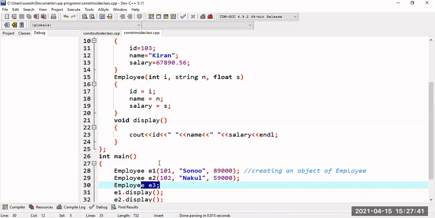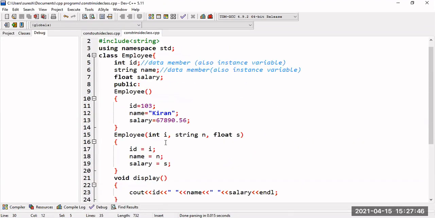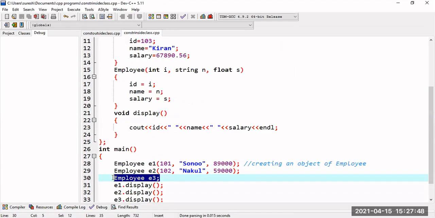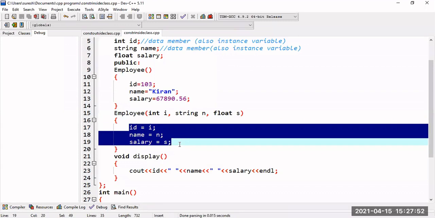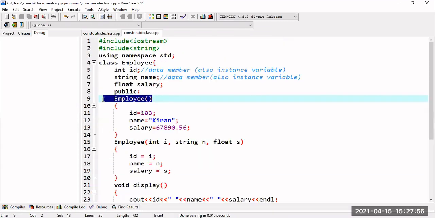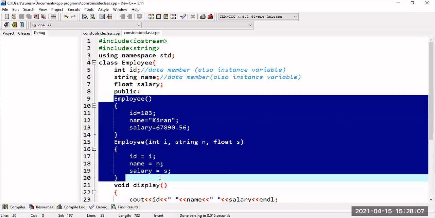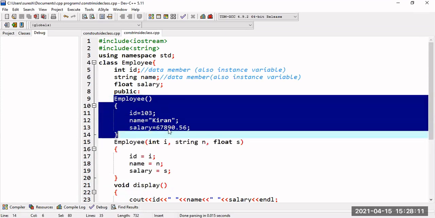So the main objective of a constructor is, whenever an object is created, at the time of object creation itself, I want to initialize the data members. That is done by using a special member function called a constructor. The constructor does not take any parameters, not even void, and the name of the constructor and the name of the class should always be the same. I can define any number of constructors inside the class, and I can write the definition inside the class or outside the class.